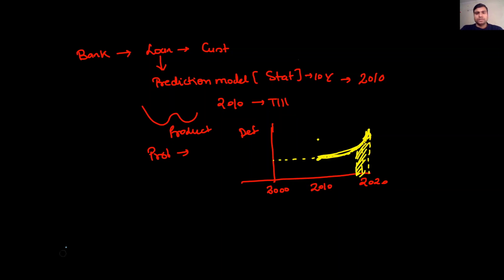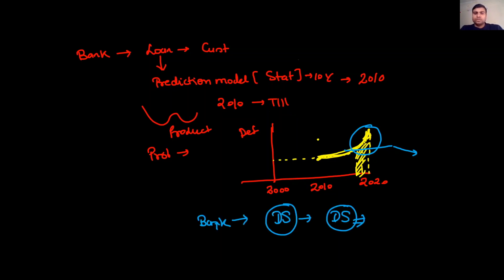You can see here. So they want to solve this problem so that they can bend this graph either flat or in a downtrend direction. So this is the problem. We have to solve this problem. We have to decrease the defaulter ratio, or decrease the number of defaulters in the system.